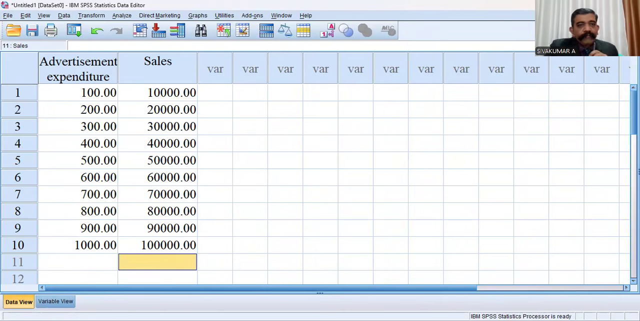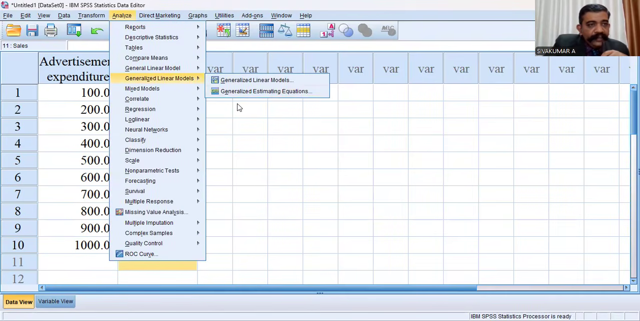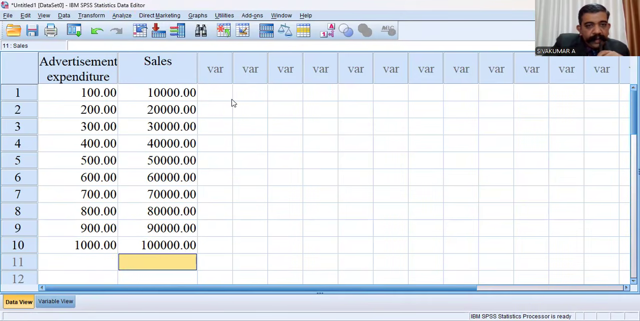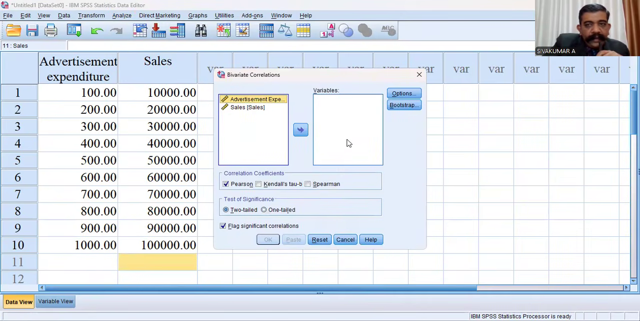Okay. Then first we have typed a variable name, then insert the data, then do the correlation with the help of the menu. You can see here the Analyze menu: first File, then Edit, then View, then Data, then Transform, then Analyze. Please type Correlate, Bivariate. Okay. Then you have to insert.